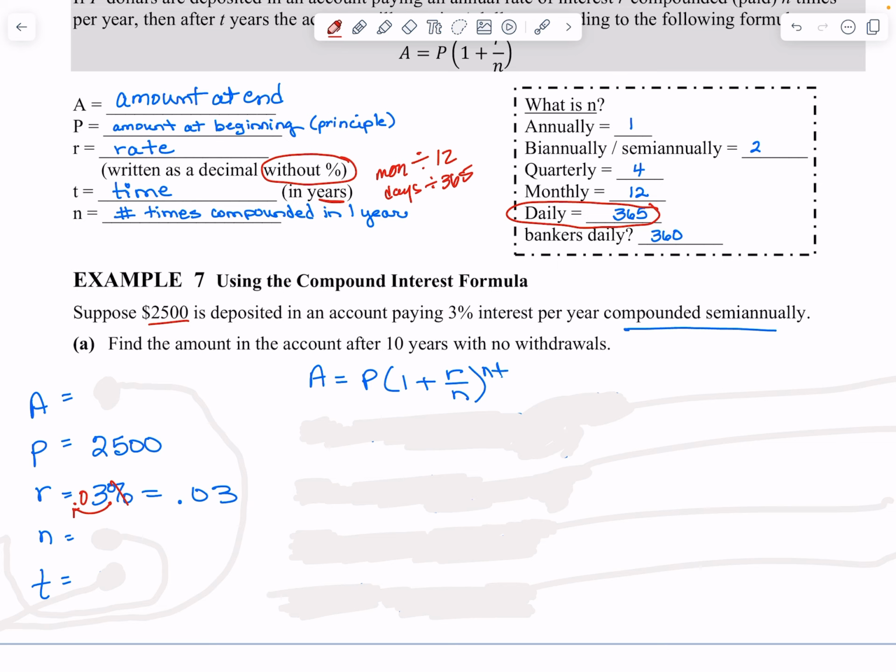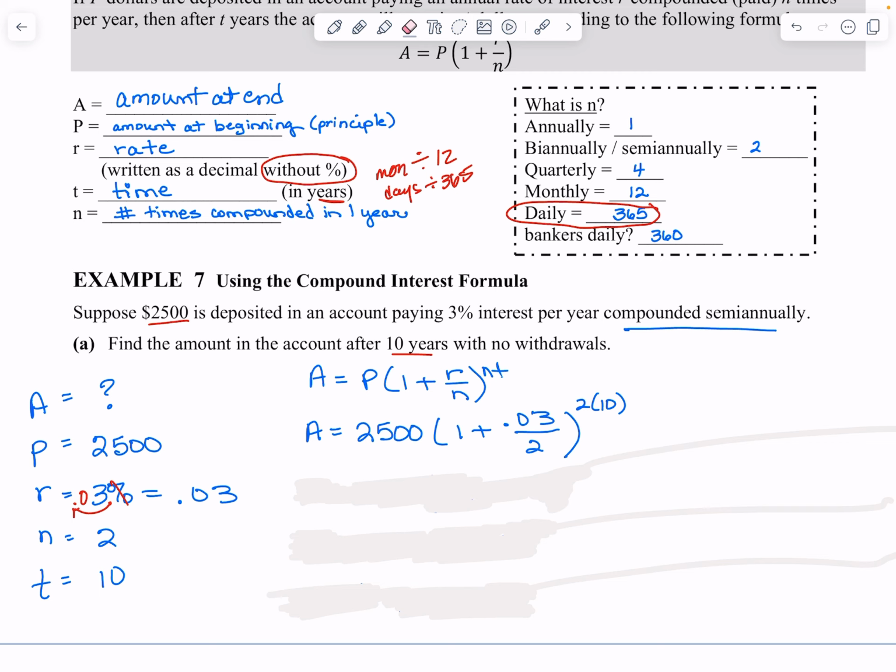And then it's compounded semi-annually. So semi-annually is twice a year. And they said, let's see, A says find the amount after 10 years. So I don't know what the amount is. So now I'm just going to plug everything into my formula, just putting it in the right place.